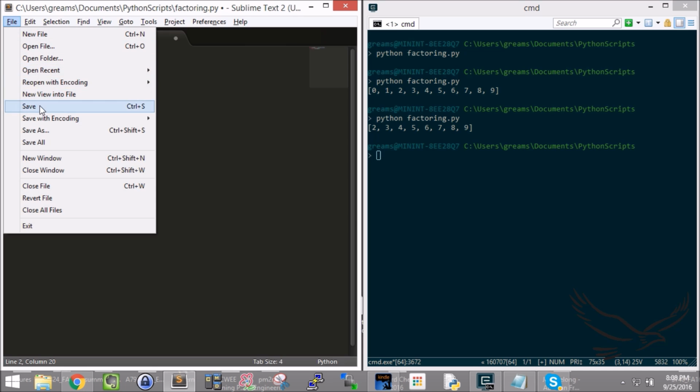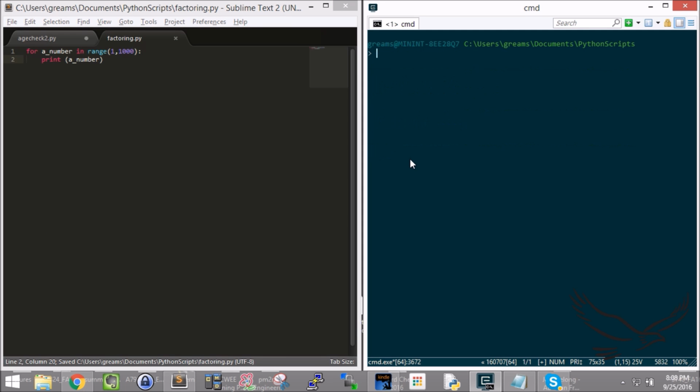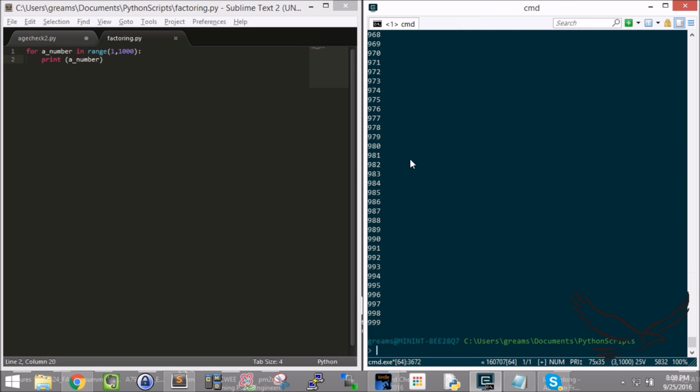So let's see what happens when I do that. You should guess what those results are going to be, but you'll see. I get my list of numbers 1 through 1,000. You see that? I get this entire list of 1,000 numbers, all printed one after another. And that's basically how this range works.